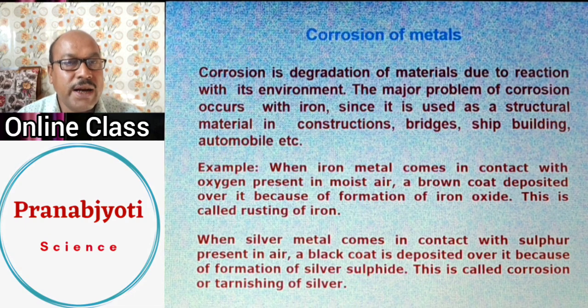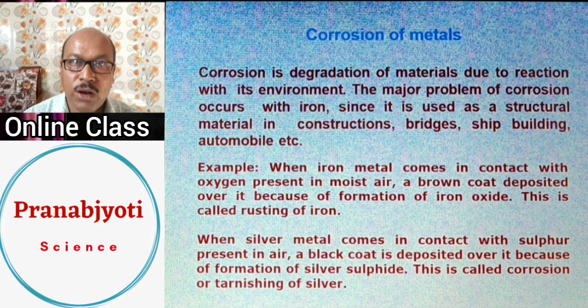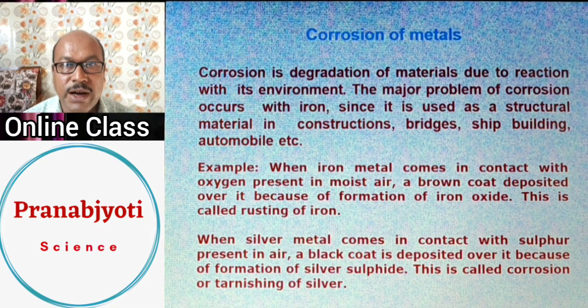This black layer is formed because silver is reacting with sulfur or sulfur compounds, so silver has not remained as silver but has started forming silver compounds, and these compounds remain as a layer over the silver metal. This is how the chemical property of silver will be lost. In these two examples, iron and silver, even copper will be corroded. So this we call corrosion of metal, or simply rusting.